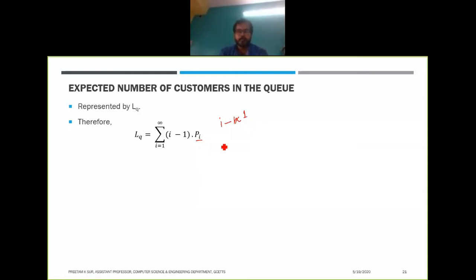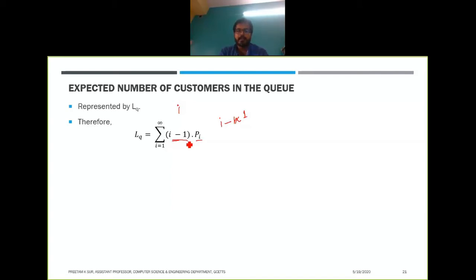So in place of multiplying i with the probability of i persons in the system, we multiply with i minus 1, because if there are i persons in the system, there are i minus 1 in the queue.